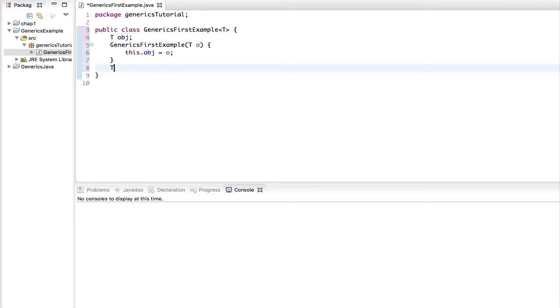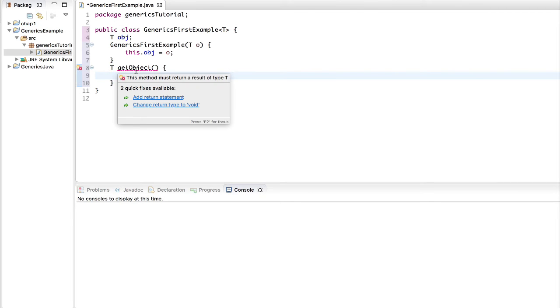It's very simple. The instance that we're going to return is of parameterized type. We do that with getObject, and we're not going to pass in any parameters inside here because we know what we're going to return.